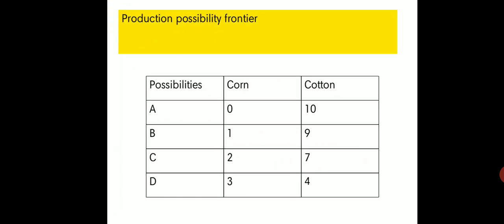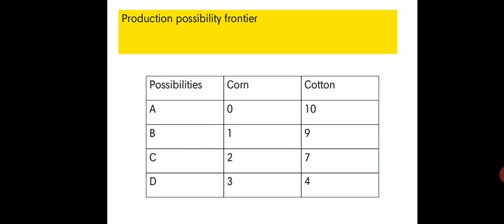This is one of the important 4-mark questions, that is production possibility curve. So here there are many possibilities. If you have 10 rupees in your economy, if all the resources are being used for production of cotton, then 10 units of cotton can be produced along with 0 units of corn.